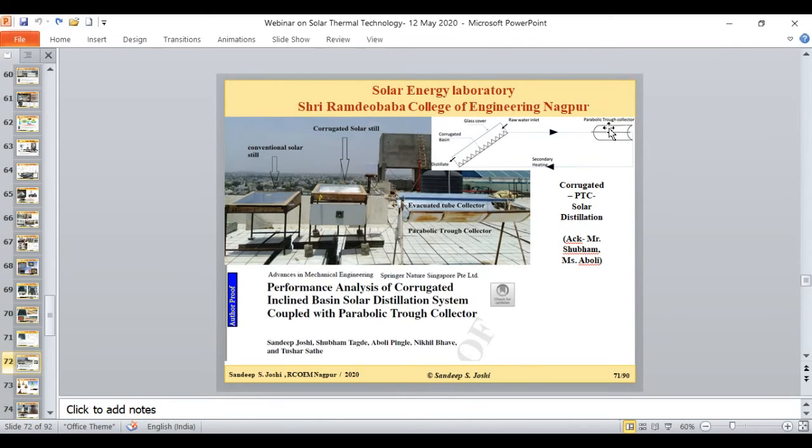At the same time, this parabolic trough collector, which is collecting the heat, circulates that heat as a secondary heat to this basin, so that in a single system we are getting a very improved rate of evaporation. So this is the entire arrangement which is installed at our rooftop, and the significant findings of this research work are published in this Springer book. Again, you can refer to this Springer book for more details.